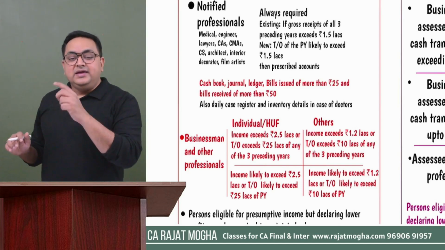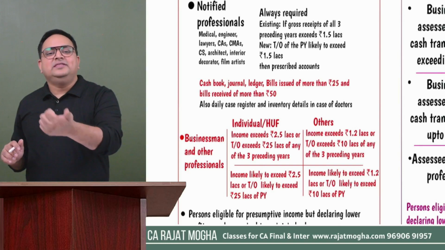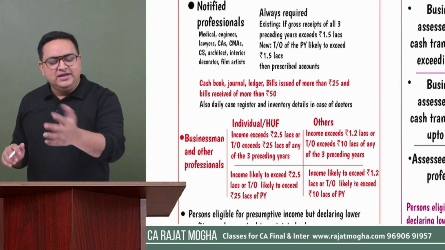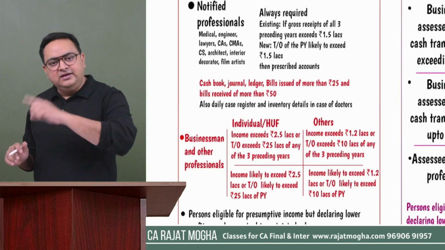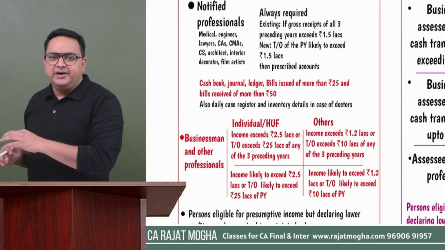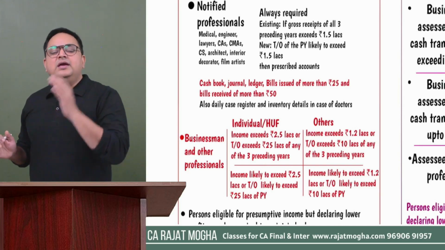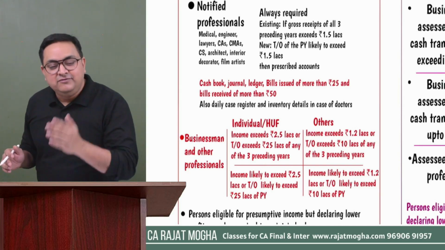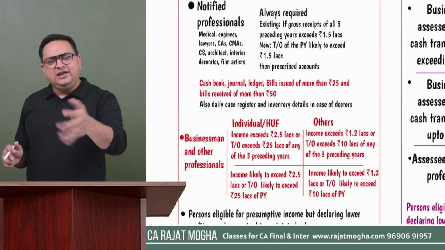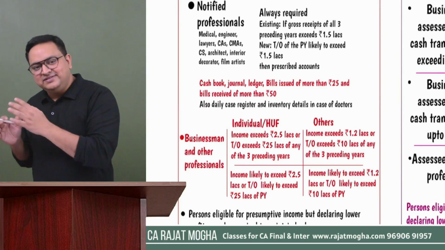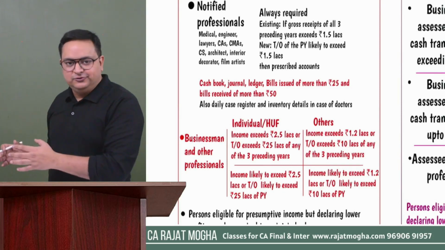But either if their income is more than the prescribed limit, or the turnover is more, either of the two, right? Income criteria, first we will see the income criteria. If the income criteria is satisfied, we will say maintain books of accounts. If the income criteria is not satisfied, we will also see the turnover criteria. So if any of the criteria, whether income or turnover, gets satisfied, we will say that you have to maintain the books of accounts also, right?